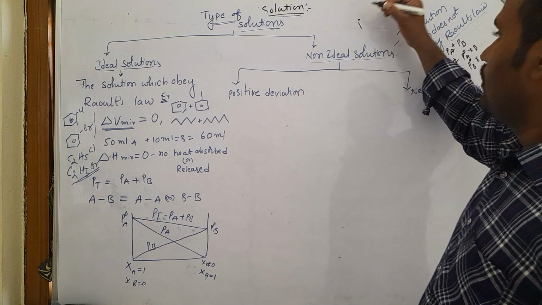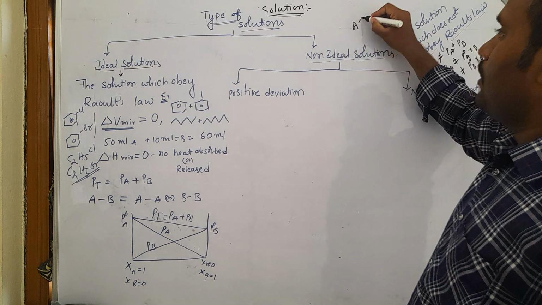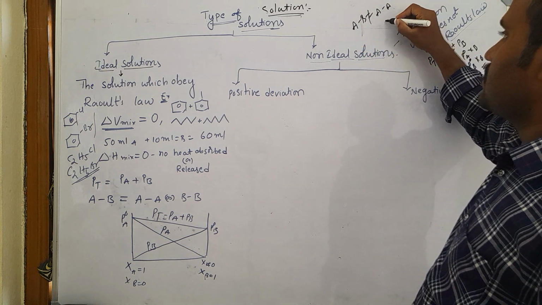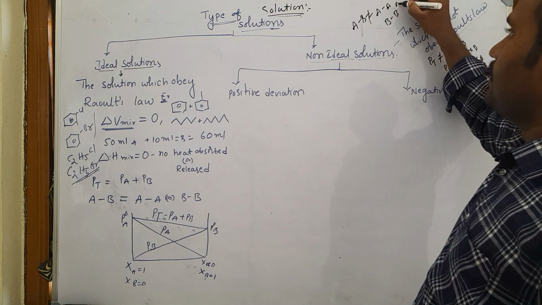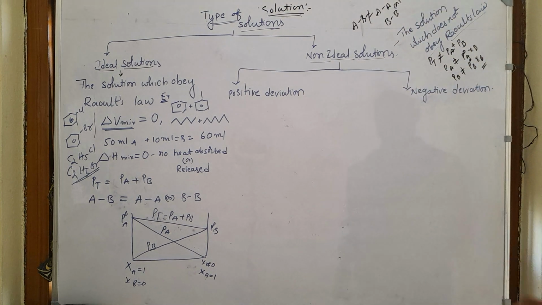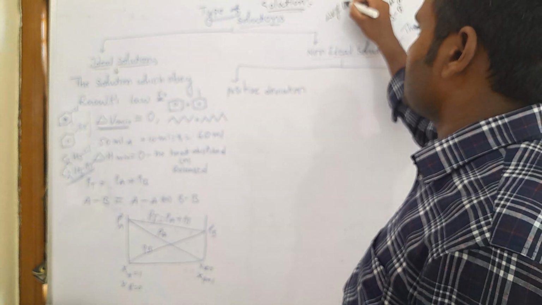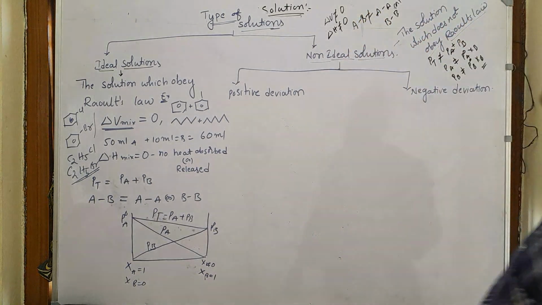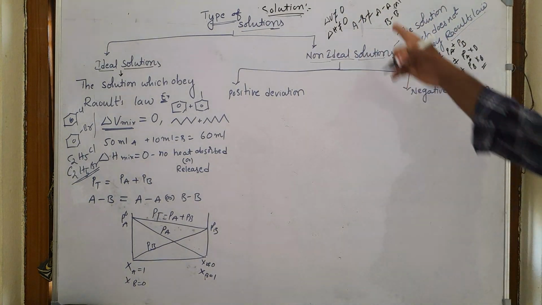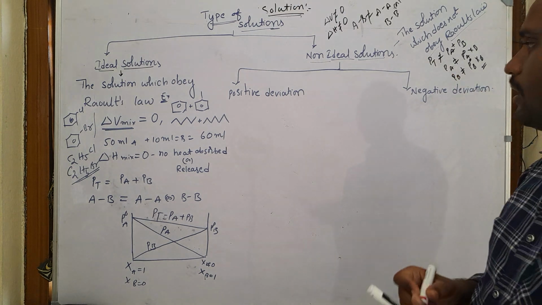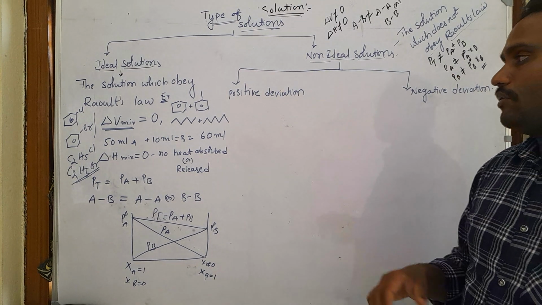And here AB interactions are not equal to AA type of interactions and BB type of interactions. And delta V of mixing is also not equal to 0. Delta H of mixing is also not equal to 0. Such behavior is called non-ideal behavior. So this non-ideal behavior is again classified into two types.